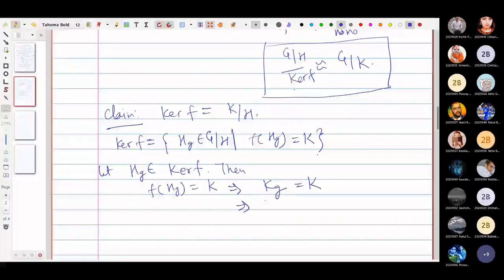Yes, sir. What we can conclude from here? Kg equals K.